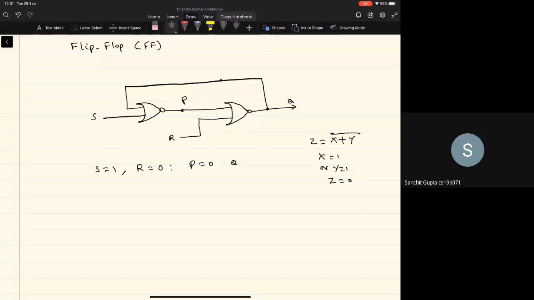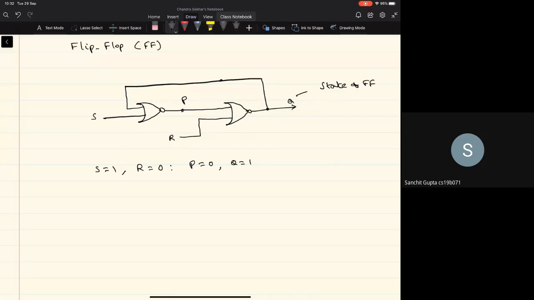Q will turn out to be 1. So whenever we give S equal to 1 and R equal to 0, P becomes 0 and Q is equal to 1. And we see that the output of this whole circuit is set to 1. As we'll be seeing later, we call this Q the state of the flip-flop,